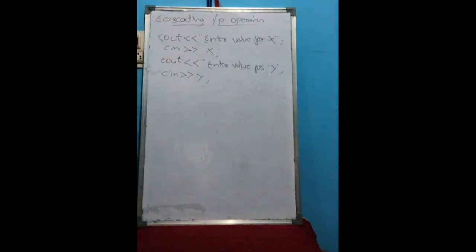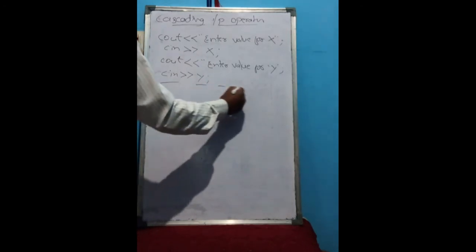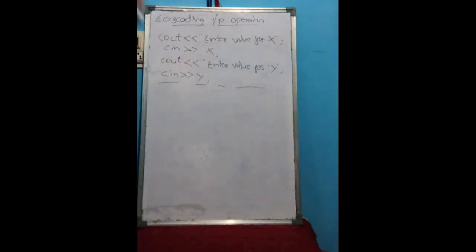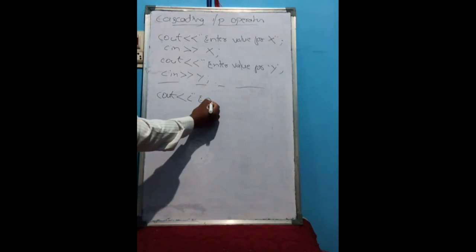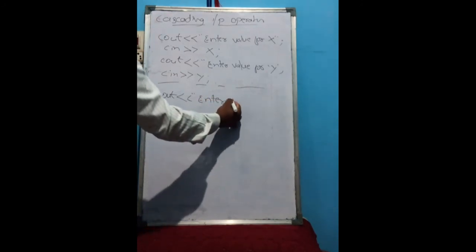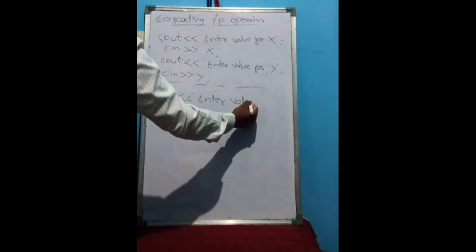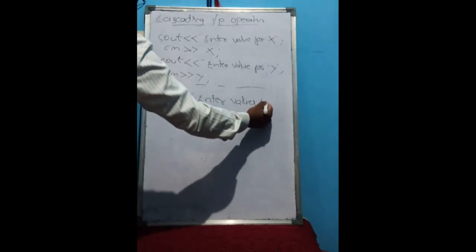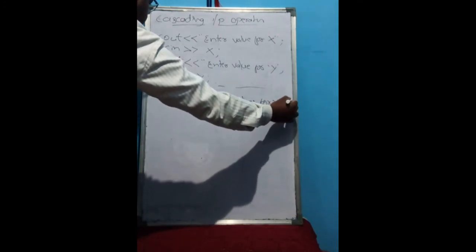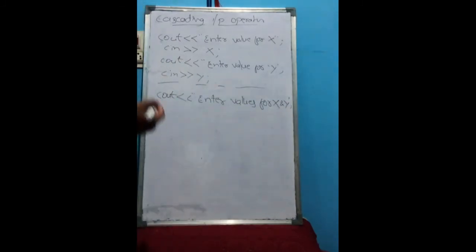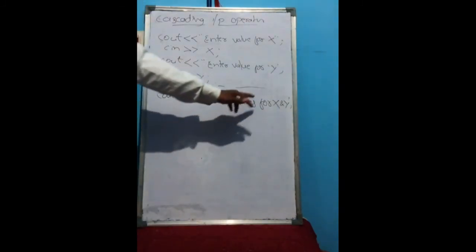For that, how will we do it? We do it by using the cascading input output operator. How? cout, enter values for x and y. We are displaying in a single statement, enter values for x and y.